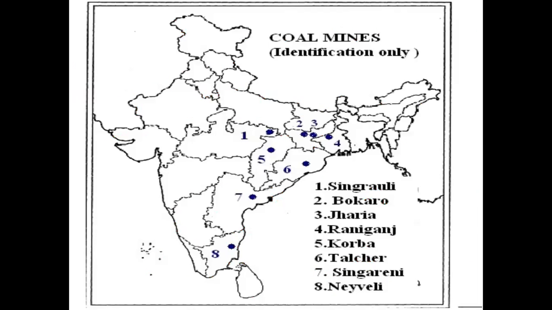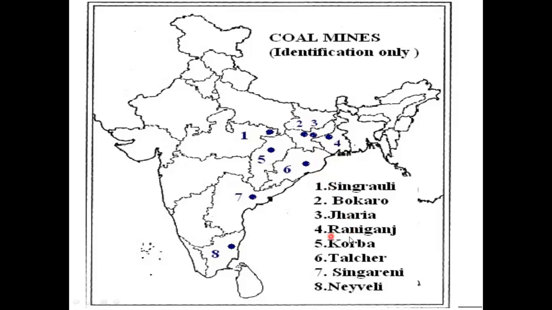So see, coal field mines, and this is important, we need to understand. So let me just turn. See here, the first one, Singrauli coal field in MP. Then you see, second one, Bokaro in Jharkhand. Then third one is Jharia. It is also in Jharkhand.